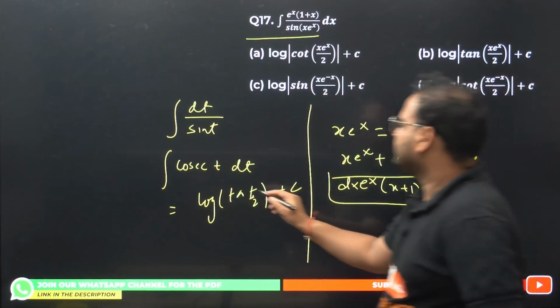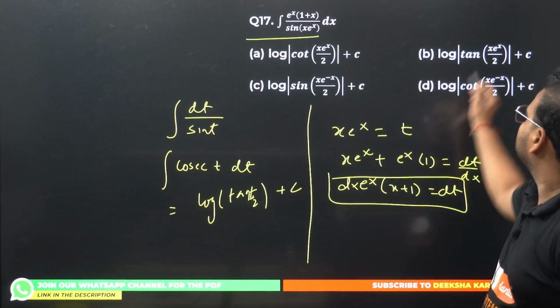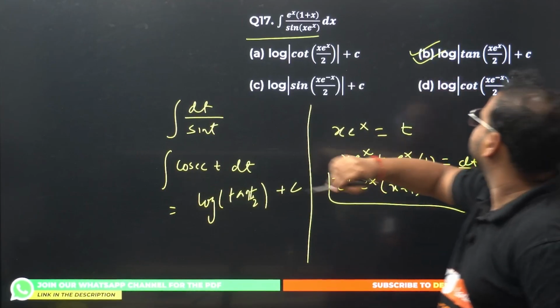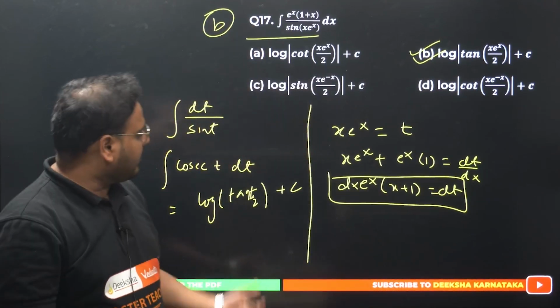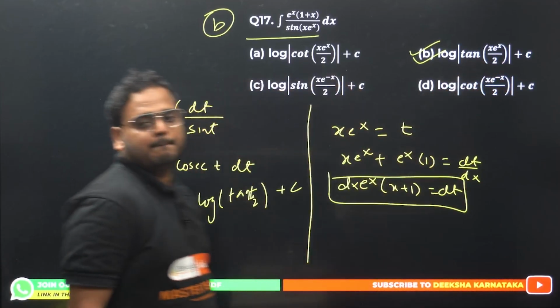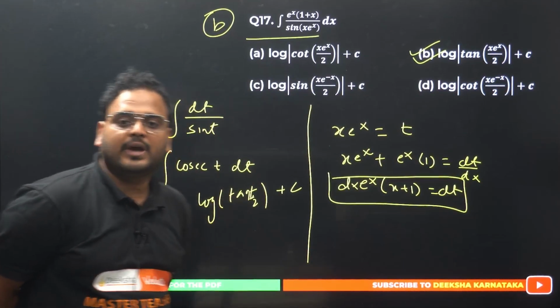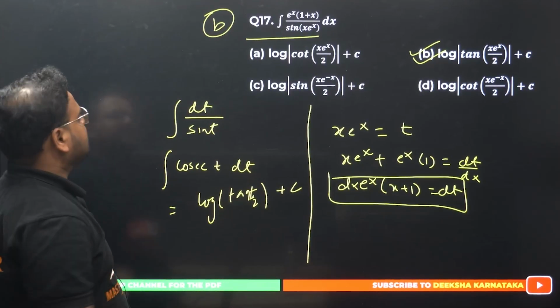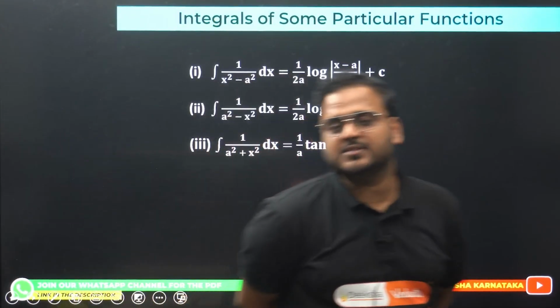That's your option. Option B then. Please check. T you can write, no? T is x e power x, so I get x e power x by 2. Answer is log of tan t by 2 plus c. 17th is done.